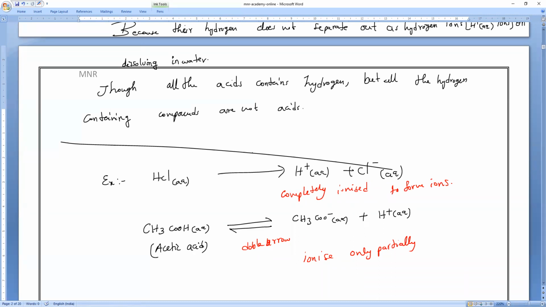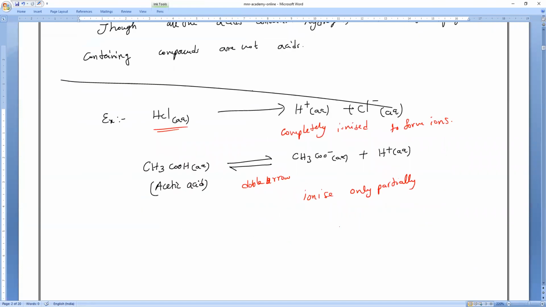This is the reason we can say who will react faster. Rate of reaction is faster, not only with this one but for anything. Who is faster? Strong acid. So the rate of reaction of strong acids is greater than weak acids. That is what you have to remember.